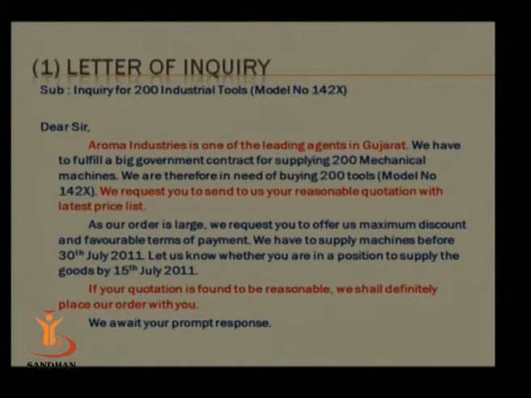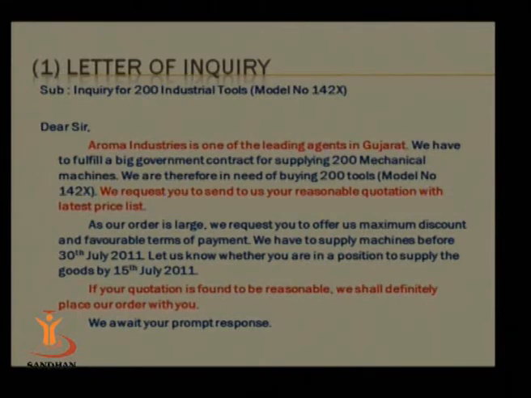Sometimes item codes are given. So you can have that item code in your letter. Otherwise, there are so many industrial tools which are sold by that company, so they would be confused what to answer.